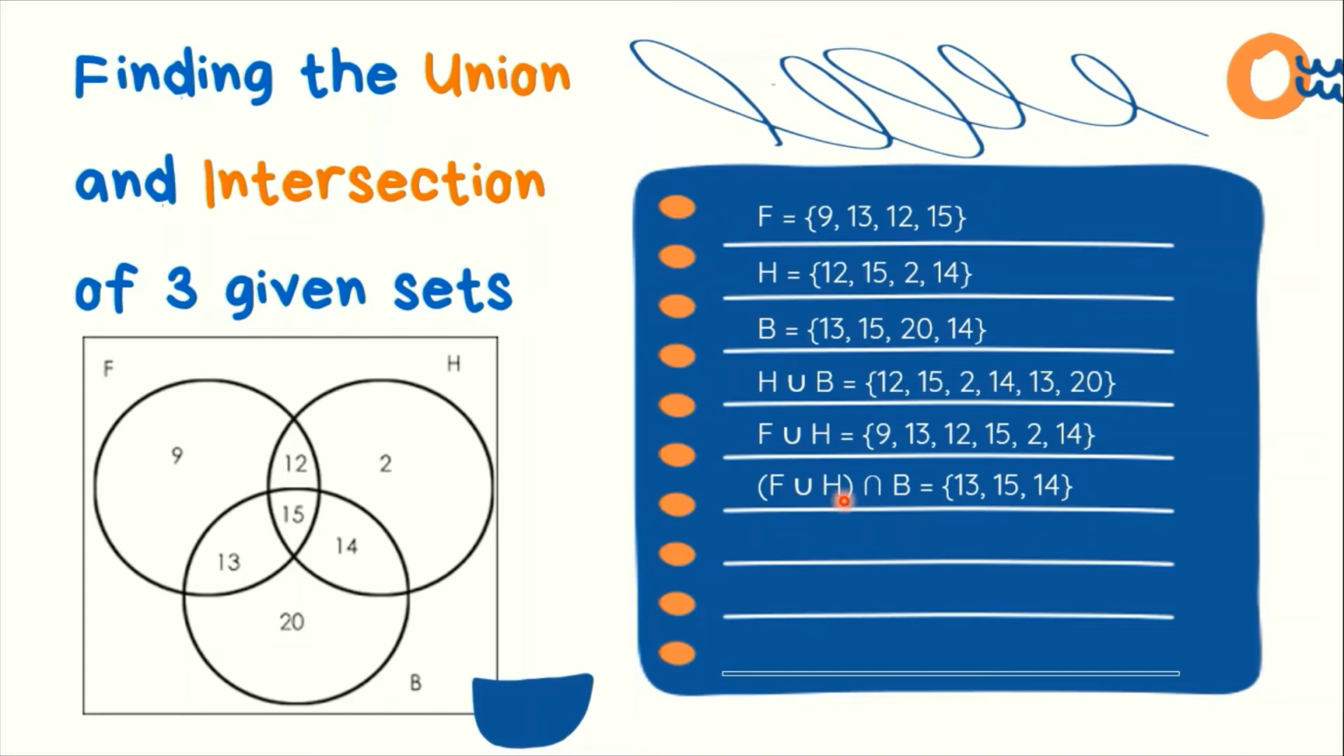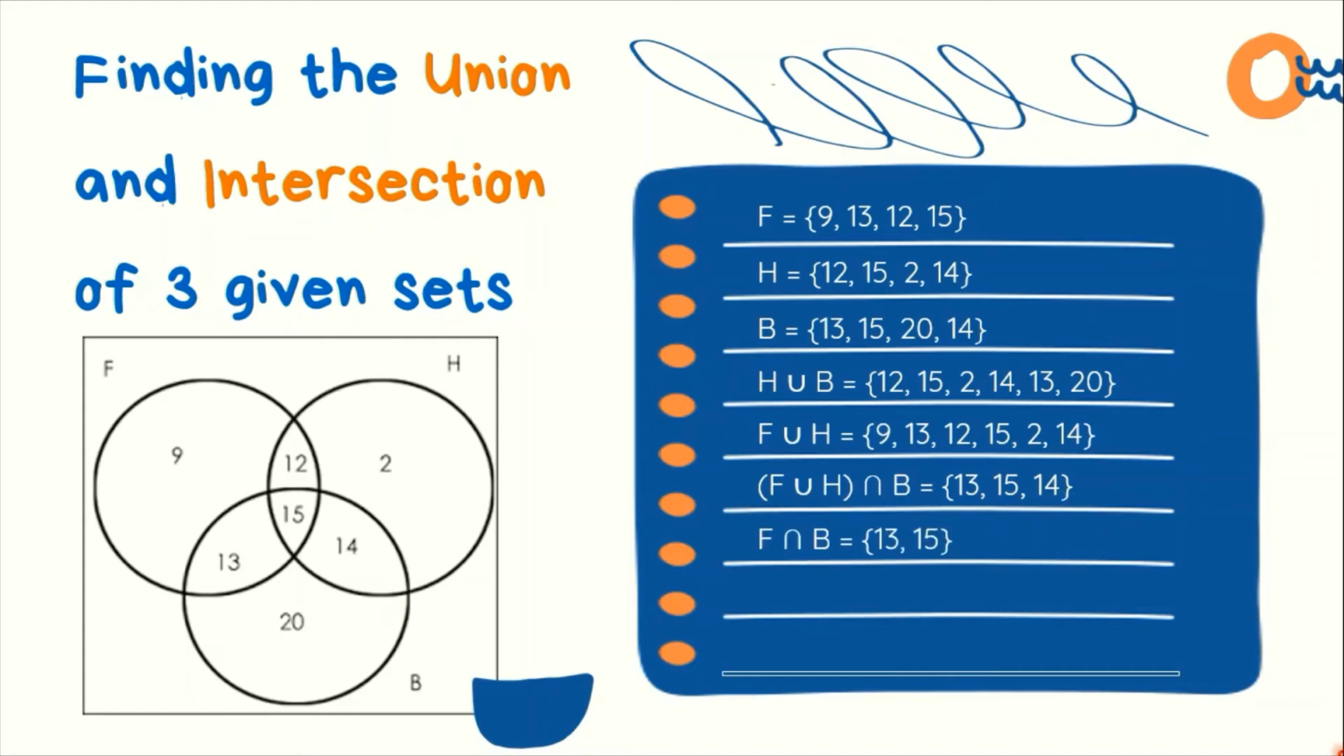Punta tayo sa medyo complicated na set operation. So, ang sabi dito ay intersect ng union of F and H at ni B. So, since kanina, meron na tayong union ni F and H, which is ito, kukunin natin yung common elements ng F union H kay B, kasi yung intersect niya. So, since ito si B, at ito naman si F union H, kukunin natin yung common elements niya, which are 13, 15, and 14. So, tingnan natin dito kay B. Meron siyang 13, 15, and 14. Dito naman kay F union H ay meron ding 13, 15, at 14. So, yun.